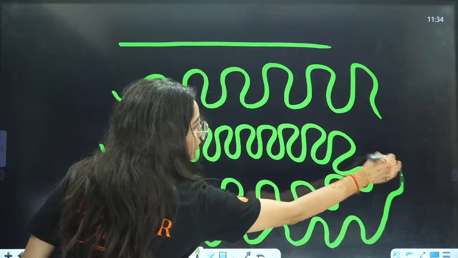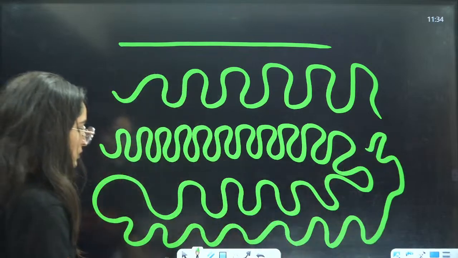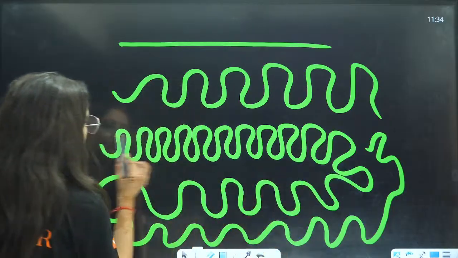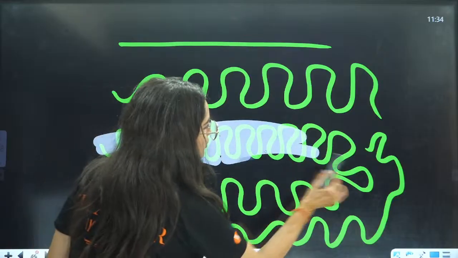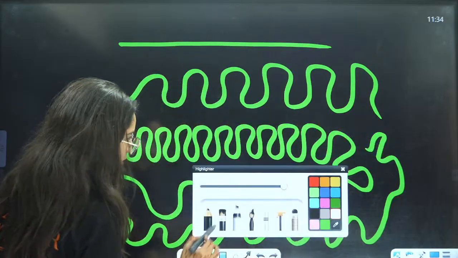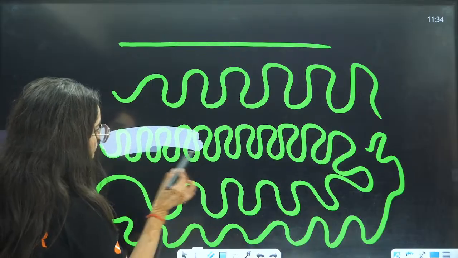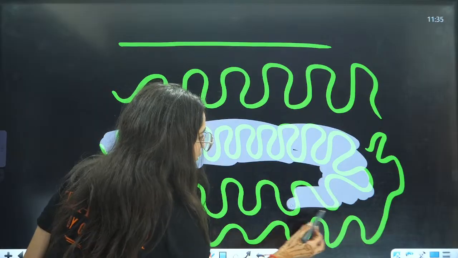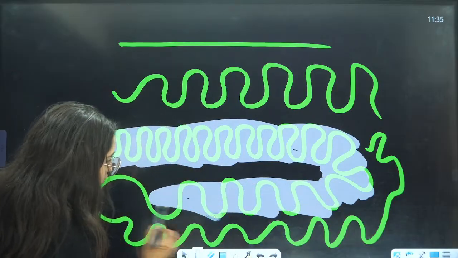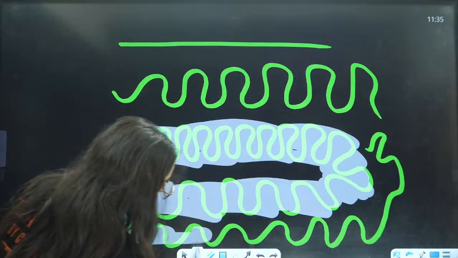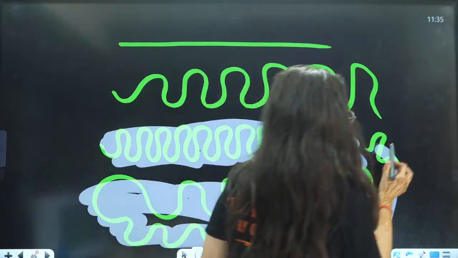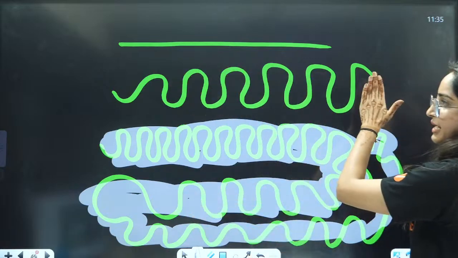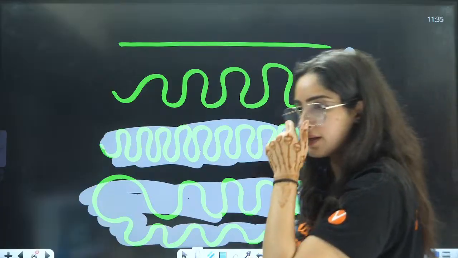This is the further shape that it is forming. This is the tertiary structure. This is the secondary structure. This is the primary structure.